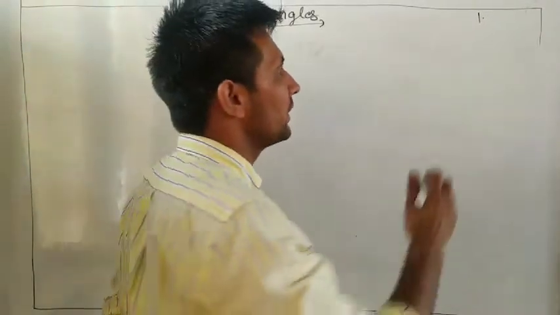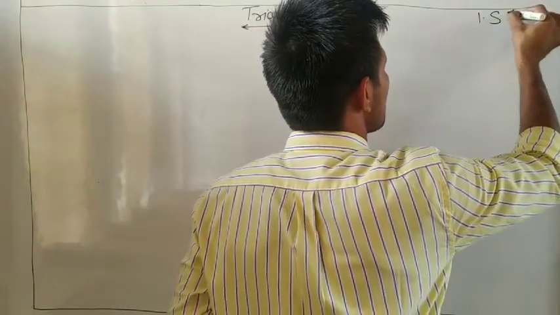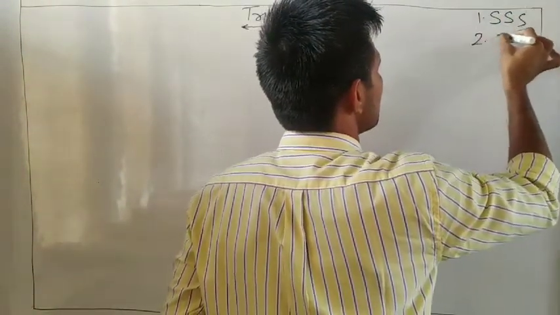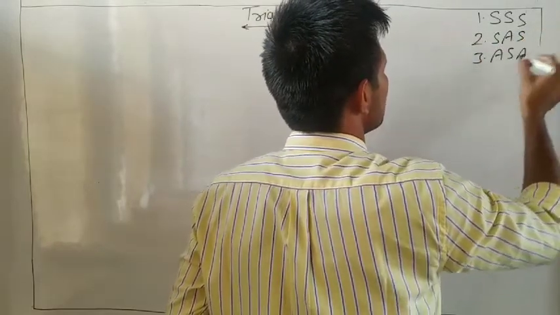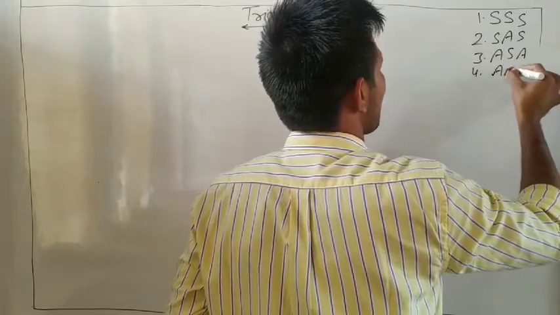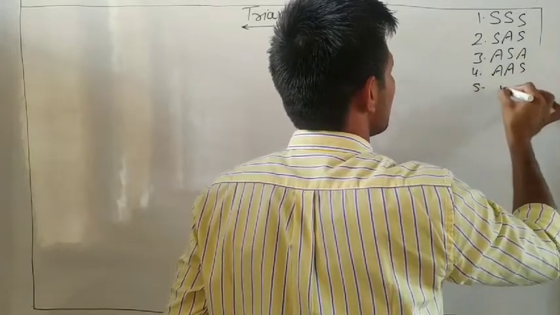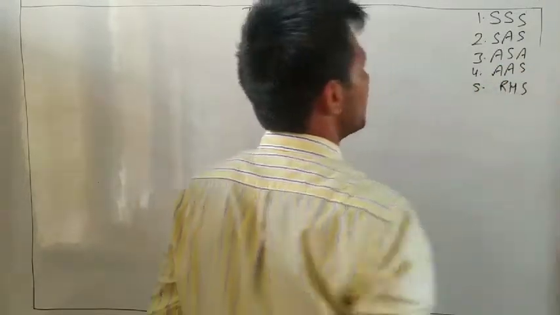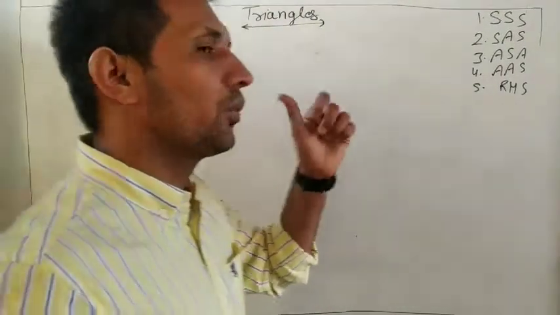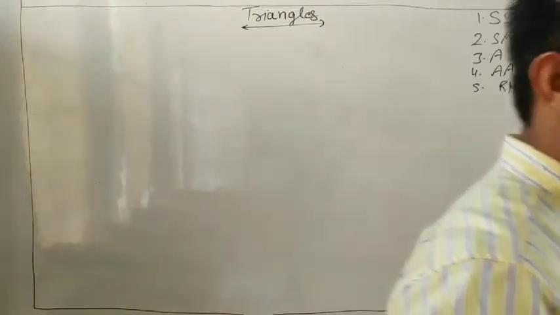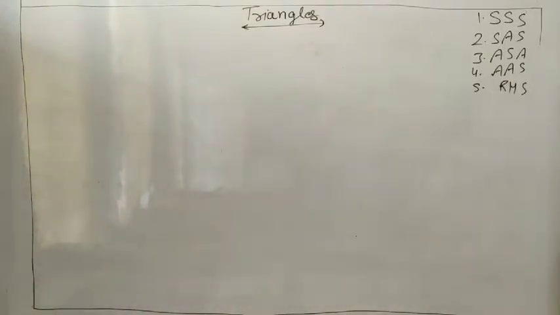First is side angle side, second is angle side angle, fourth is angle angle side, and fifth is RHS. These are the 5 properties you use if you want to prove that two triangles are congruent. These are very important. Always remember them.